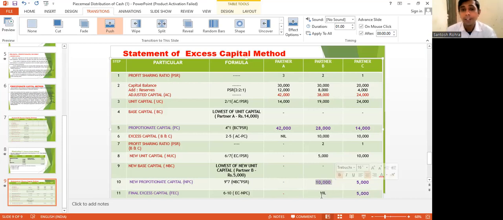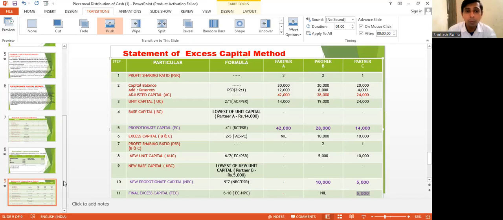So now after doing this lowest capital comparison, you can conclude whose capital is excess. From here you can conclude: in the first case, A's capital is lowest. In the second case, B's capital is lowest. Definitely the C's capital is excess. From there also we can conclude. But for the sake of calculating or knowing the amount, we should do the step of the formula, that is deducting the bill.